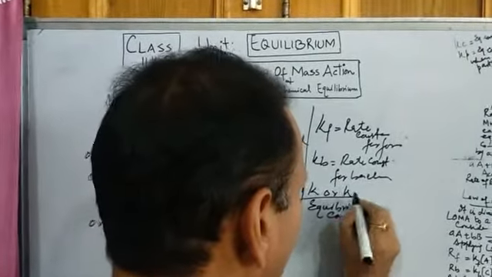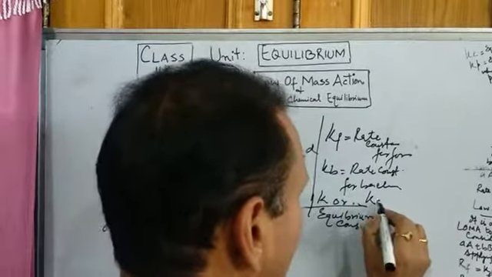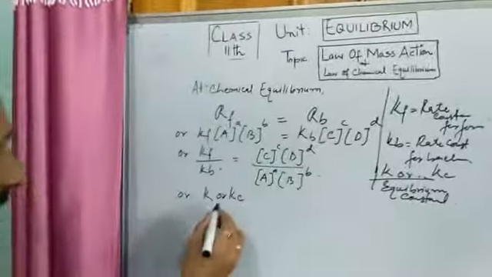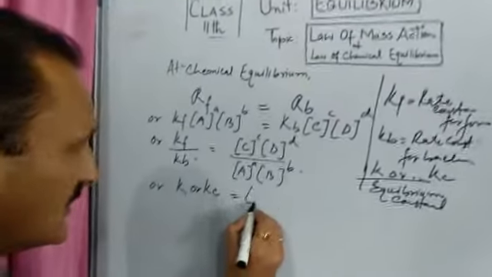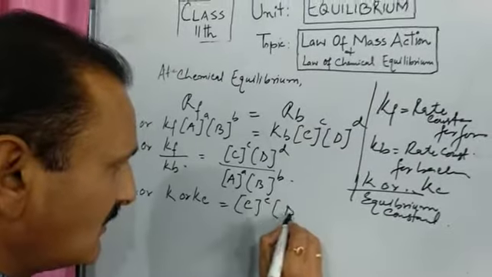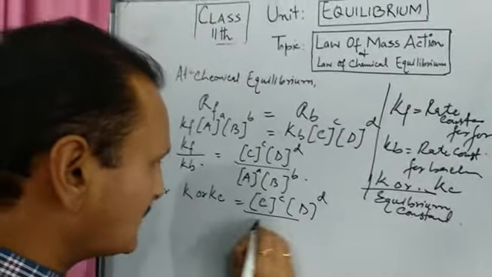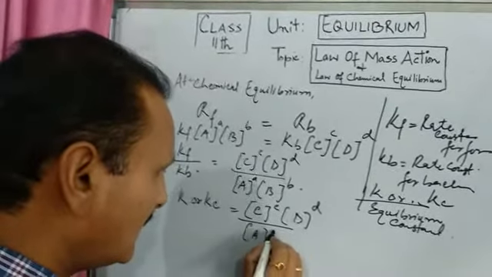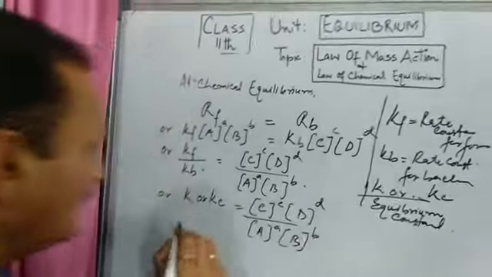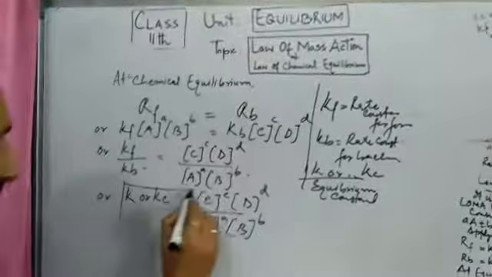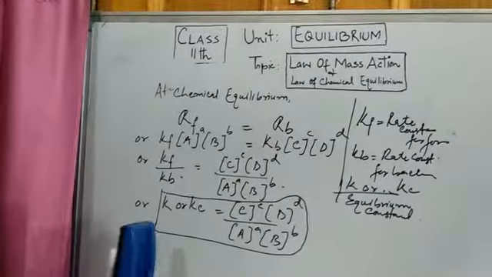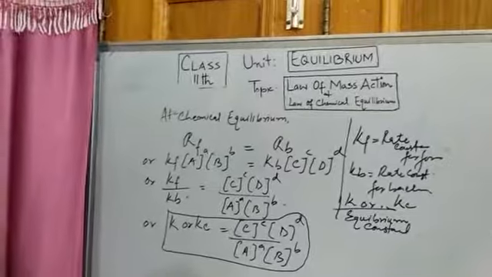We can also write it as Kc, C for concentration here. So K or Kc will be equal to concentration of C raised to power c into concentration of D raised to power d upon concentration of A raised to power a into concentration of B raised to power b. Now this equation will give us the law of chemical equilibrium.